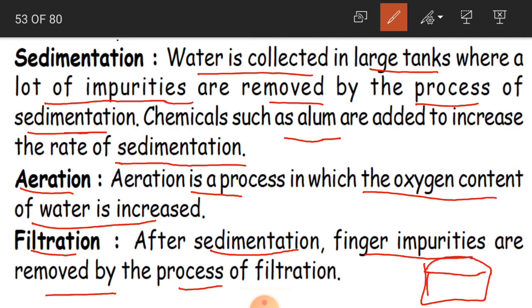See, if this is the tank, so you have water. So under the sedimentation process, what happens? This area which I am just blocking with the red color, what are all the impurities there? So this red color, these are going to settle down at the end of the container, that is the large tank. So in filtration, what do they do after the impurities are collected here?